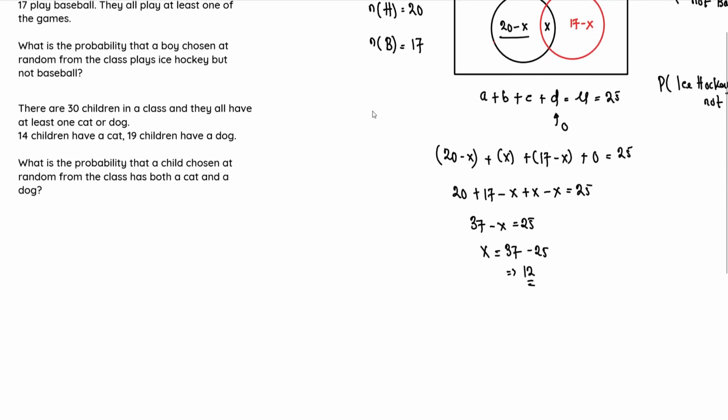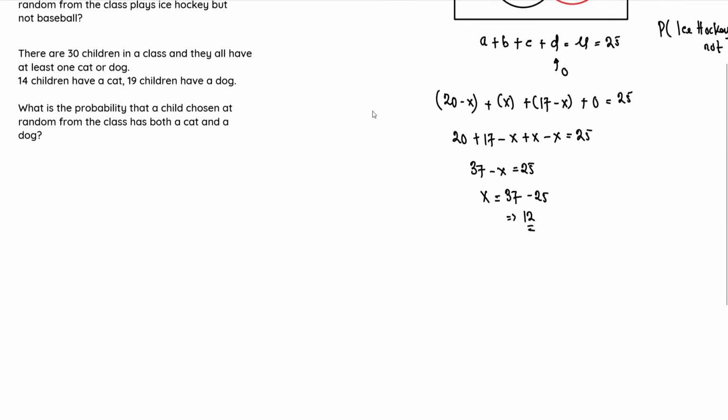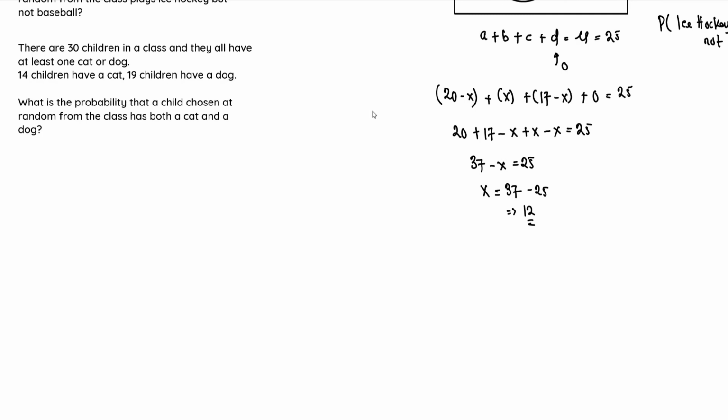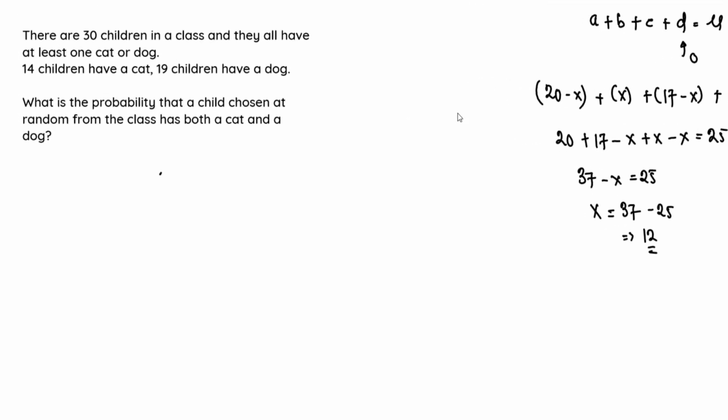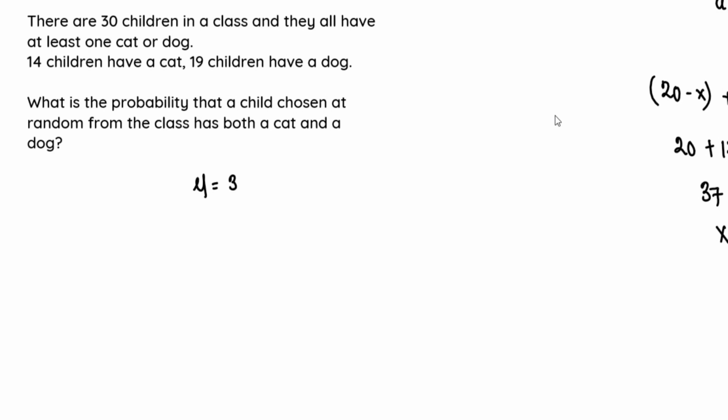So let's take this up a bit. The universal set is equal to 30. So we have our mu equals 30. And we were also told that the number of students that have cats is equal to 14. So the number of cats is 14. And the number of children that have dogs is equal to 19. So just like we did earlier, we're going to be using the Venn diagram to represent this.